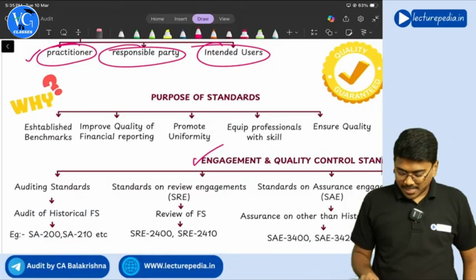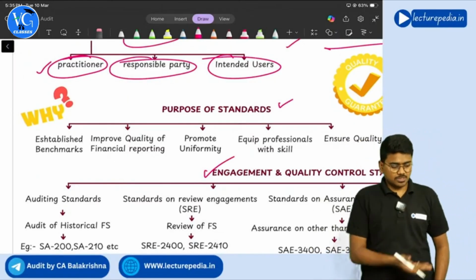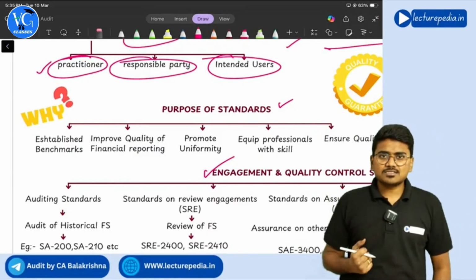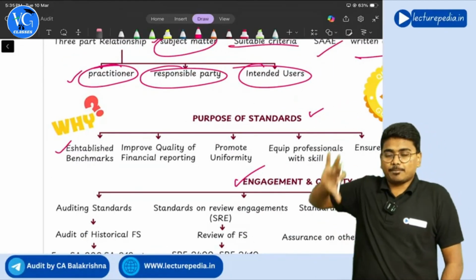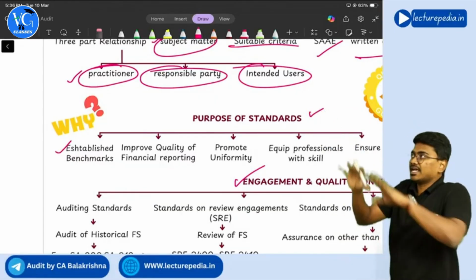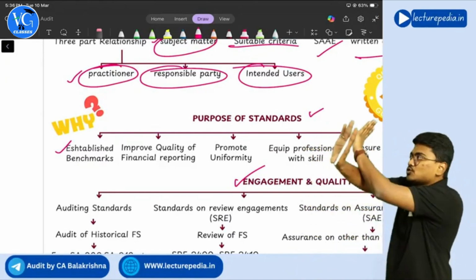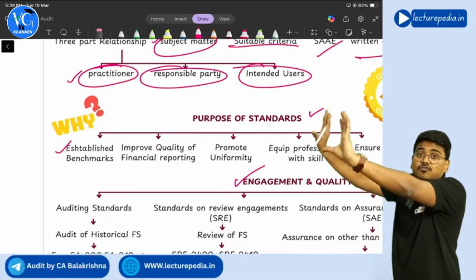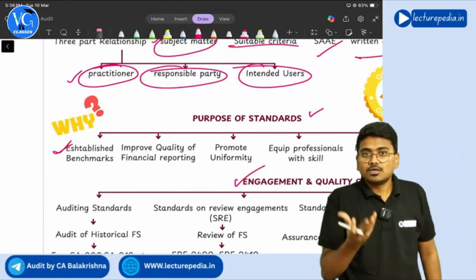Next, purpose of standards. What is the purpose of auditing standards? These auditing standards which we are learning, why have they been issued? There are various purposes. First one is they will act as a benchmark. Benchmark means a criteria as per which audit has to be done, like a set of rules. Every chartered accountant while doing the audit has to follow this set of rules. So auditing standards will act as a benchmark. Understand, this is the first purpose of auditing standards.